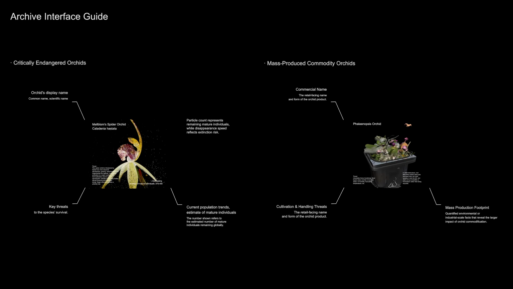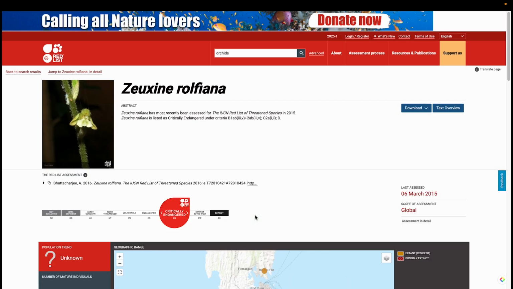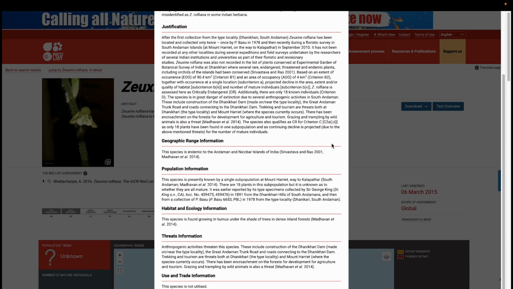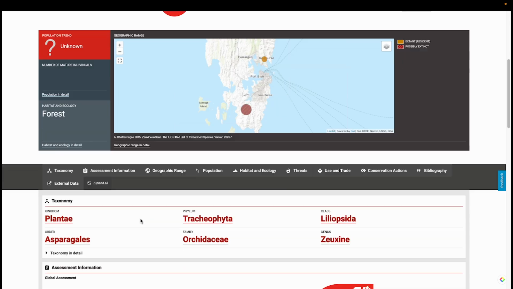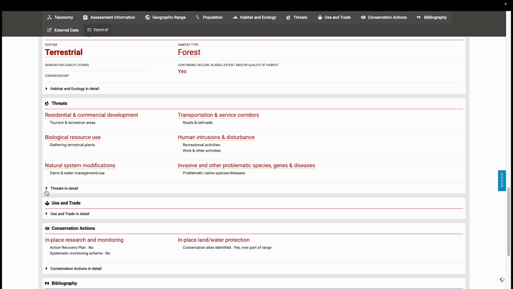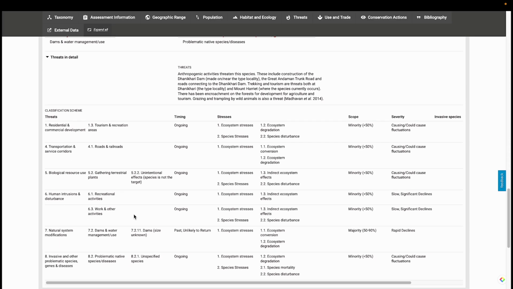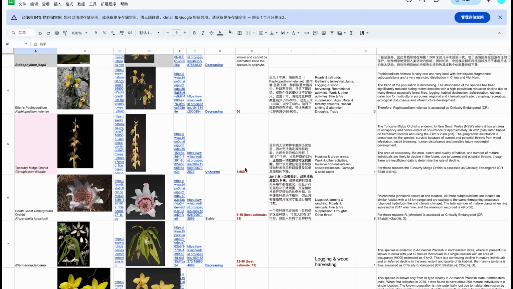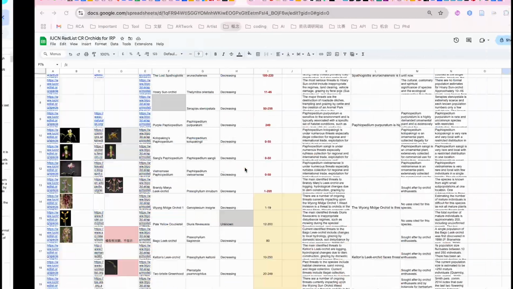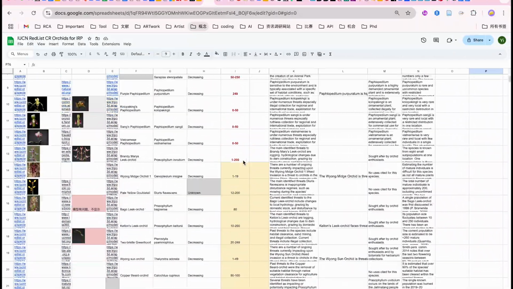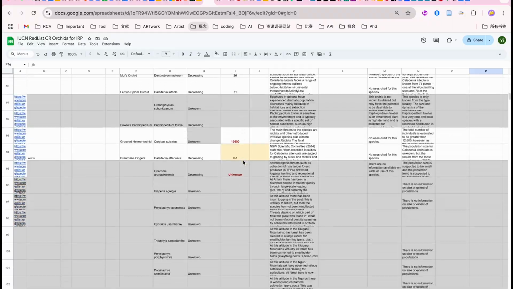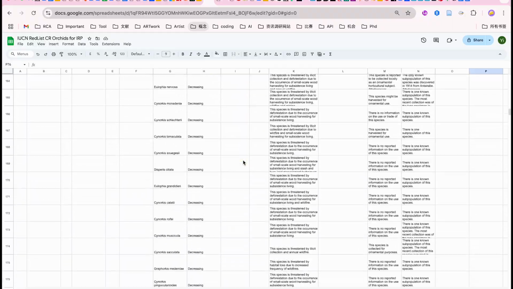manufactured by consumer culture. Archive of Fragility asks, how do we, as both protectors and consumers, shape the fate of these plants? Research unfolded along two parallel lines. First, I compiled data from the IUCN Red List on all 274 critically endangered orchid species. I filtered for 49 species with complete records documenting their population, threats, estimated mature individuals, and threat summaries, and organized this into a structured database.